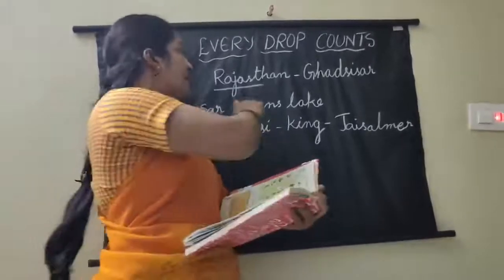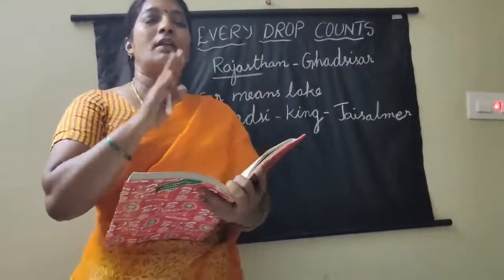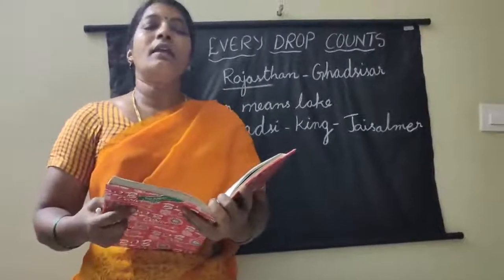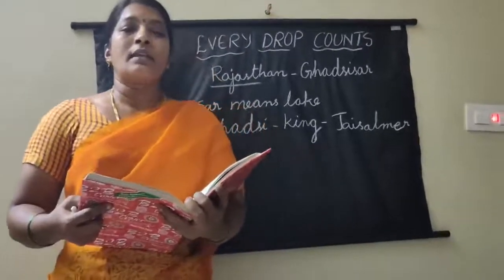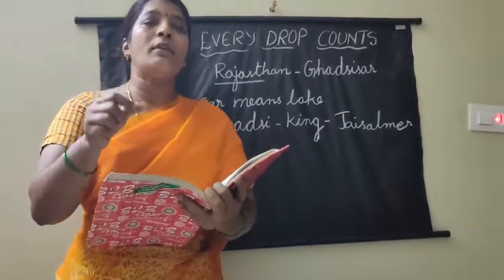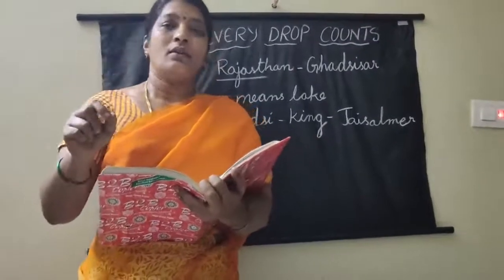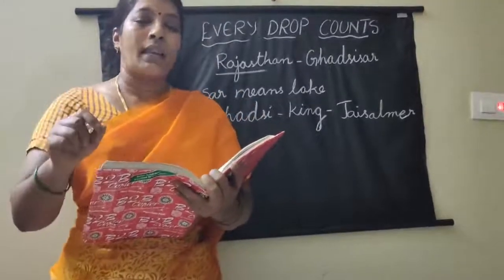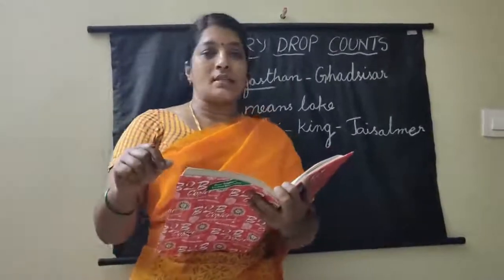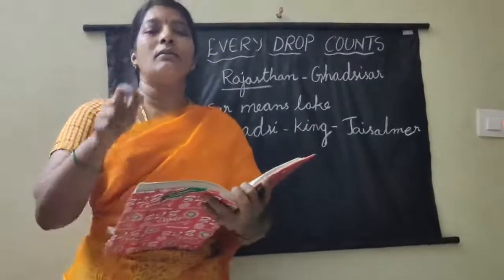Here we are discussing Rajasthan state, and one of its areas, Jaisalmer, right? In Jaisalmer, every year they get rainfall for only 10 or 12 days. But the people in that region collected rainwater, and they use that water throughout the year. But what are the different ways? How did they collect and use different methods to collect rainwater? Let us discuss.